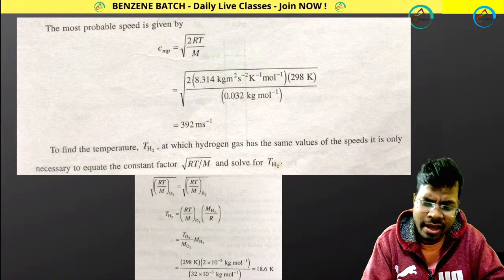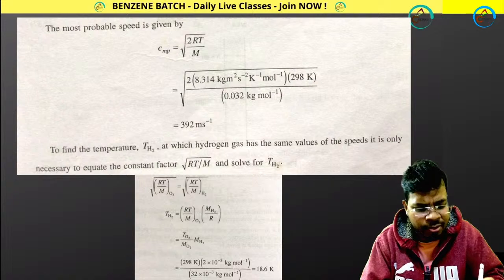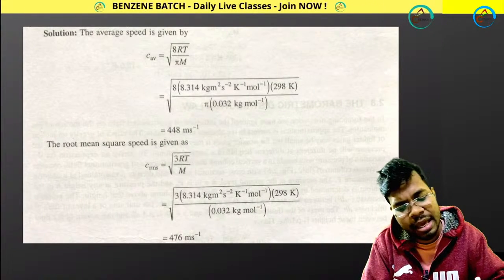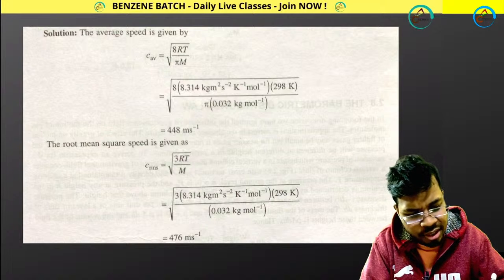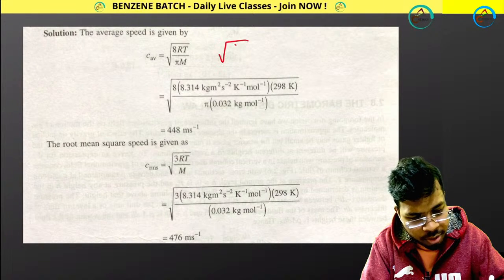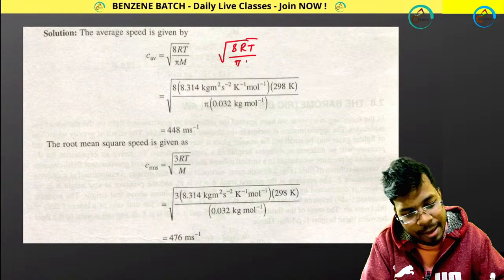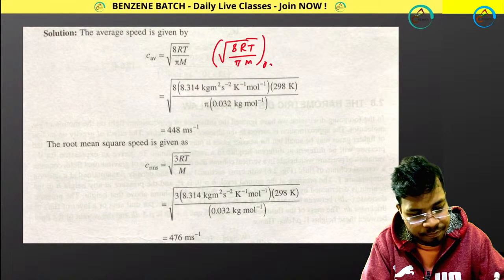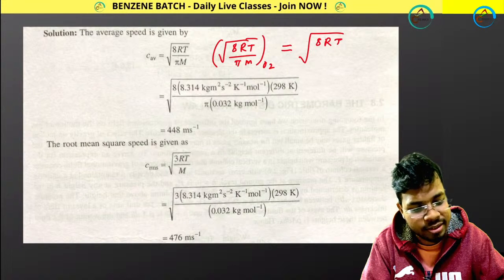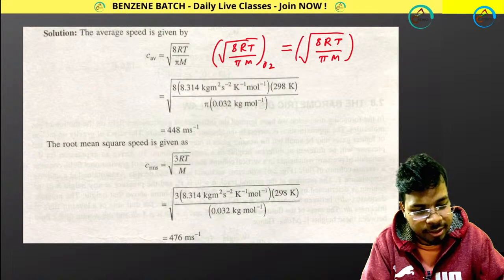Root 8 by pi, 3 and 2. You can differentiate these. So if you don't want to solve in this way, you can solve in this way. If you are taking average velocity, root over of 8RT divided by pi M for oxygen will be equal to root over of 8RT divided by pi M for hydrogen.